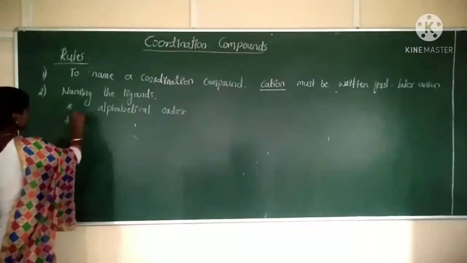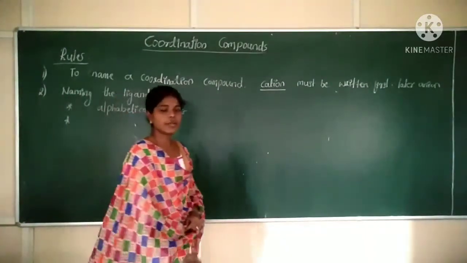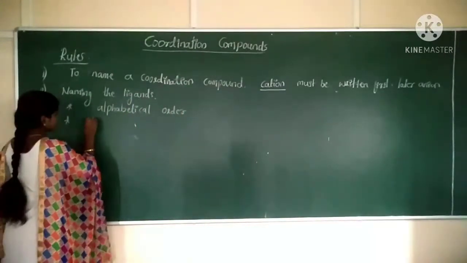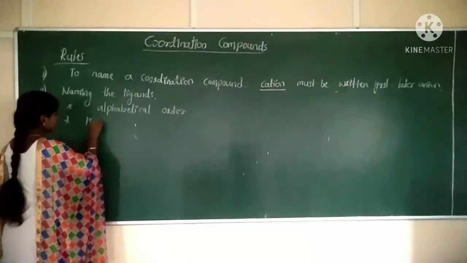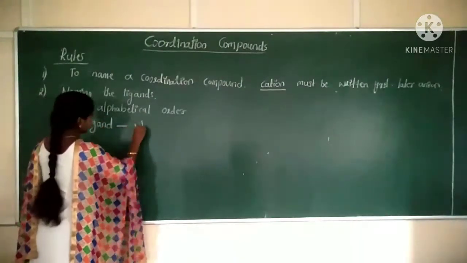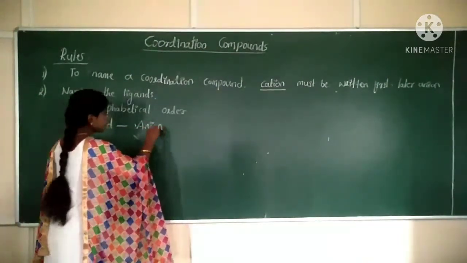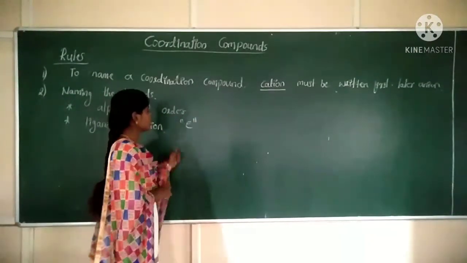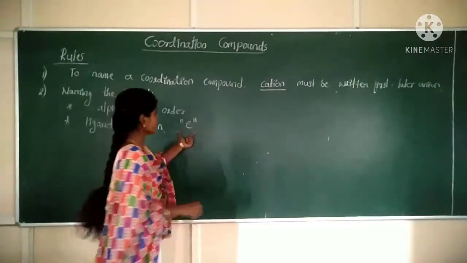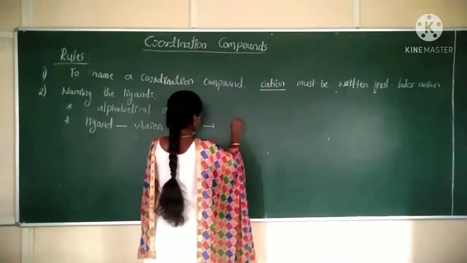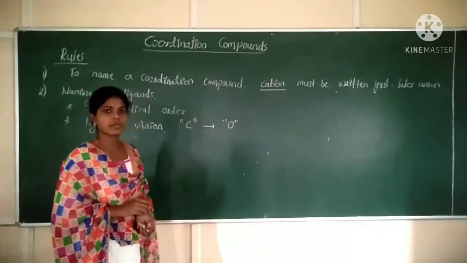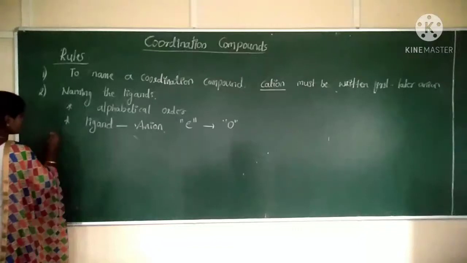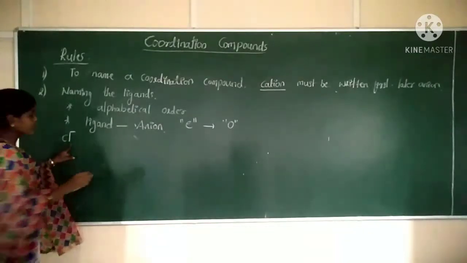Next rule: if the ligand is an anionic ligand, the letter E of the ligand is replaced by O. For example, if you take chloride, Cl minus, what is its name?